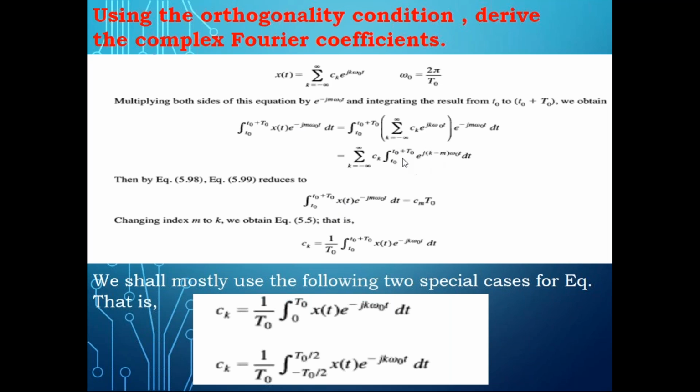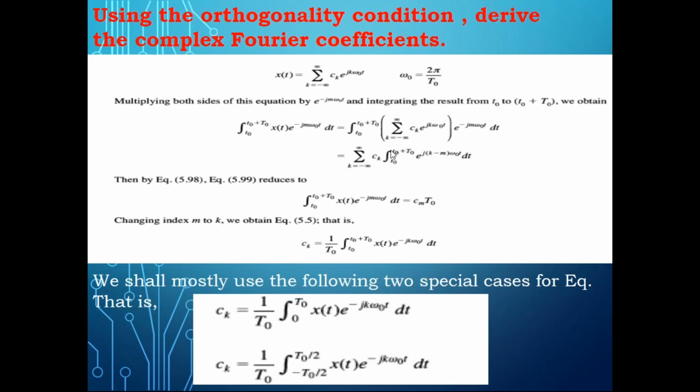Now observe this part. When you do all this exponential, you're going to get cos or sine, something like that. When you integrate all this over the limits t naught to t naught plus T naught, you'll get some constant, and that constant is to be multiplied with this period. Since we have this capital T naught, this summation and all that can be replaced with a variable known as Cm.